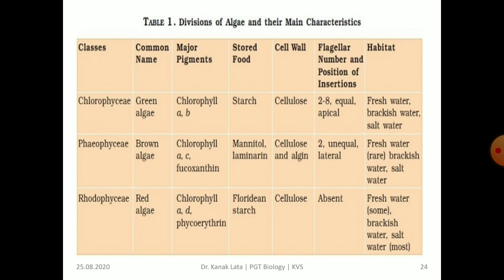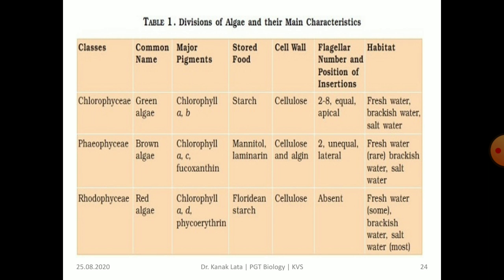Chlorophyceae is commonly called green algae with pigments chlorophyll A and B and a stored food material. Here it is starch. Cell wall is made up of cellulose. Flagella are 2 to 8 in number and all are equal at the apical end. Habitat of Chlorophyceae is mostly freshwater, brackish water and salty water.